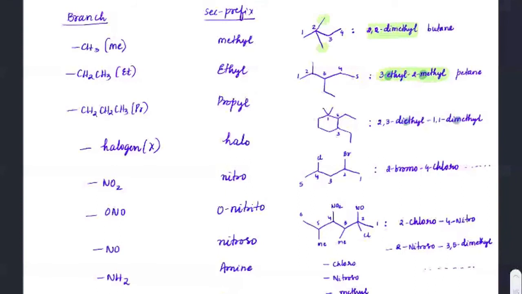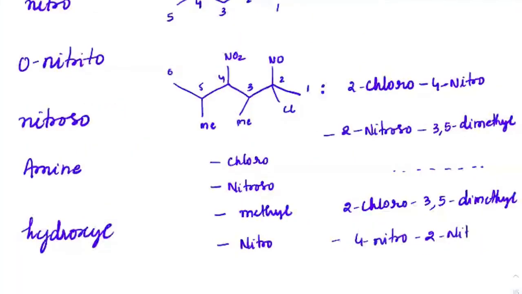Sorry. First dimethyl, correct. After dimethyl comes... Right. Let me rewrite that once again. So it is 2 chloro, then we have 3, 5 dimethyl, followed by 4 nitro, followed by 2 nitroso.